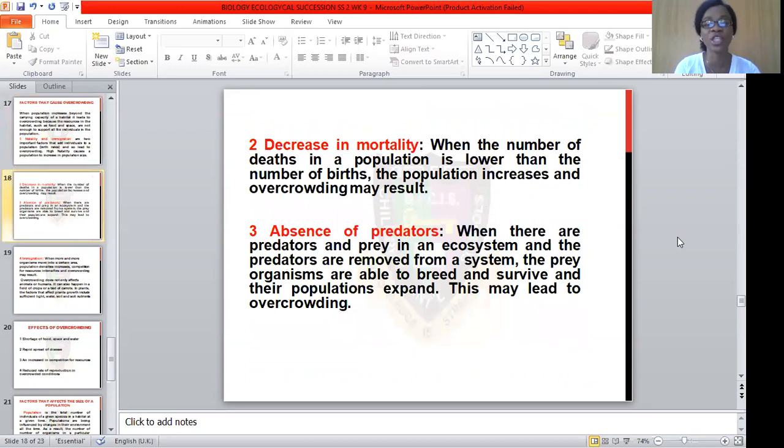The second one is decrease in mortality rate. When the number of deaths in a population is lower than the number of births, the population automatically increases and overcrowding sets in with immediate effect. The third one is absence of predators. When there are predators and prey in an ecosystem and the predators are removed from the system, the prey organisms are able to breed, that is, reproduce and survive. They then have the power to expand their population. This also leads to overcrowding of such an ecosystem.